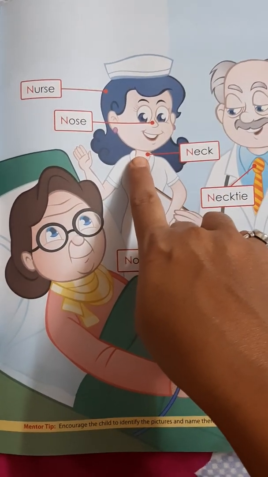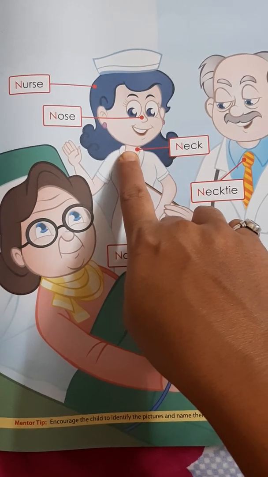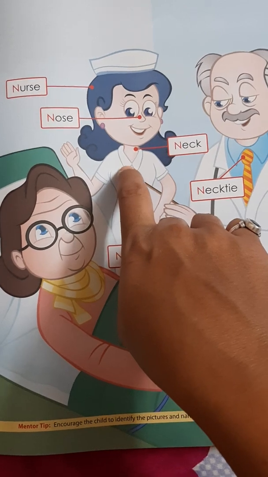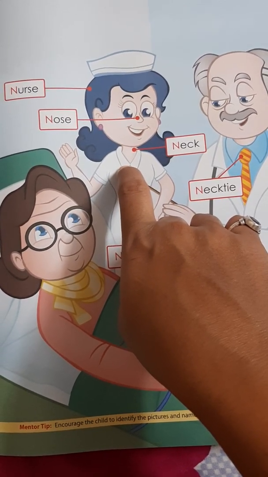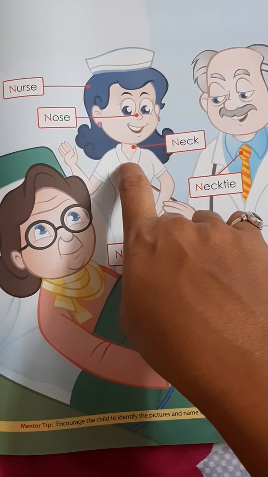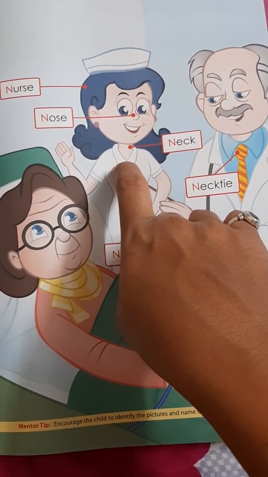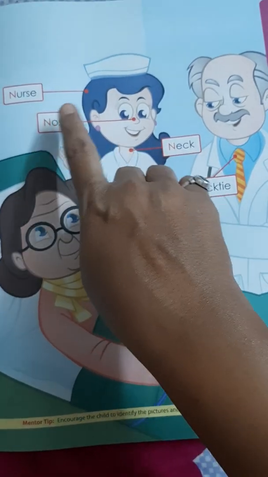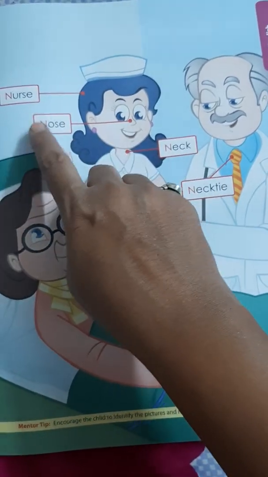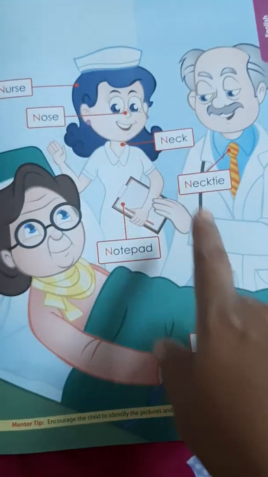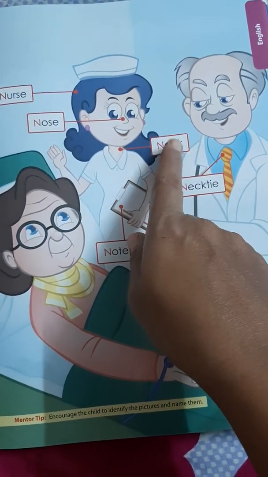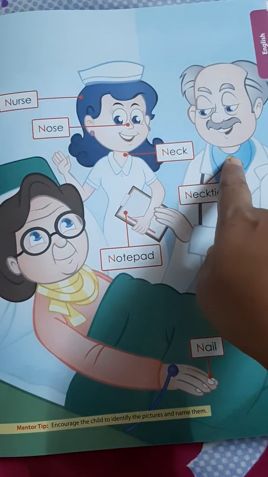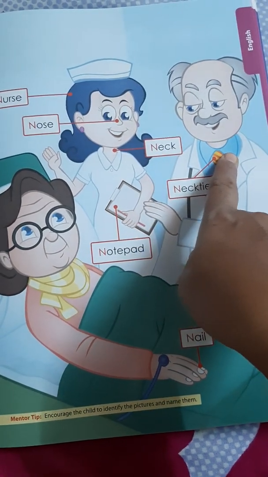Then who is she? She takes care of us when we are in the hospital. This is the nurse. The nurse gives the injection and also gives the medicine. So this is the nurse. N, nurse. Then N, nose. N, nose. Then N, neck. N, neck. This is the N, necktie.